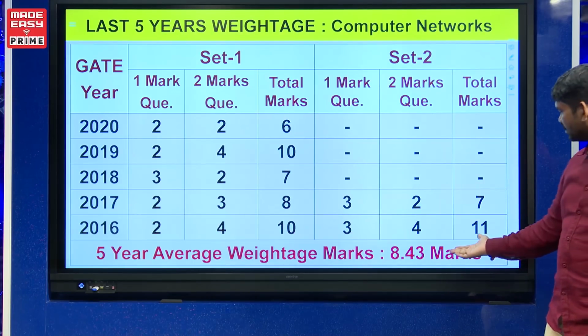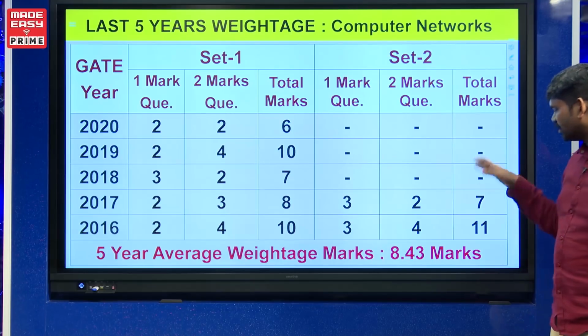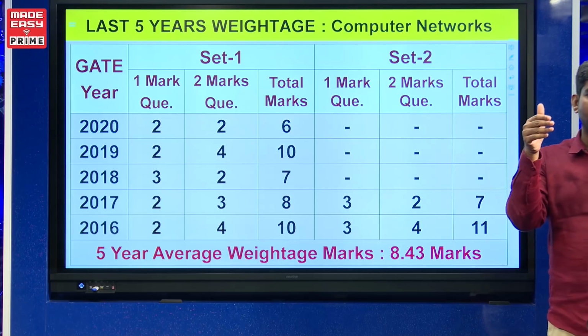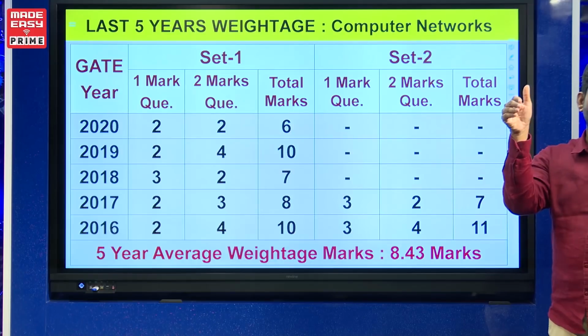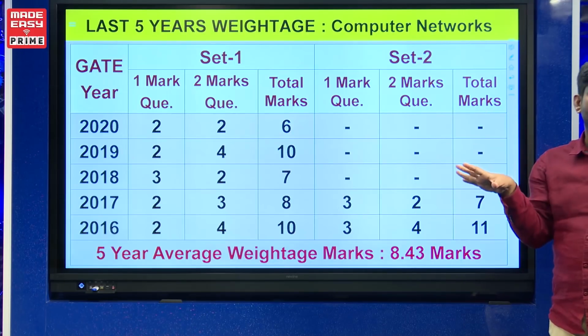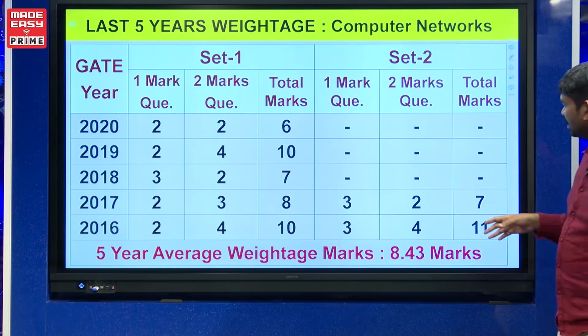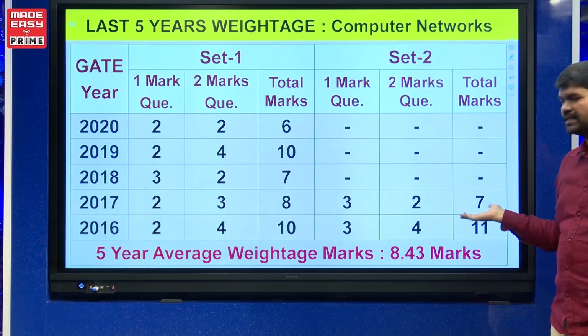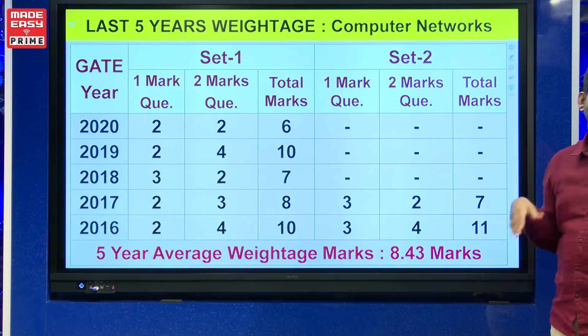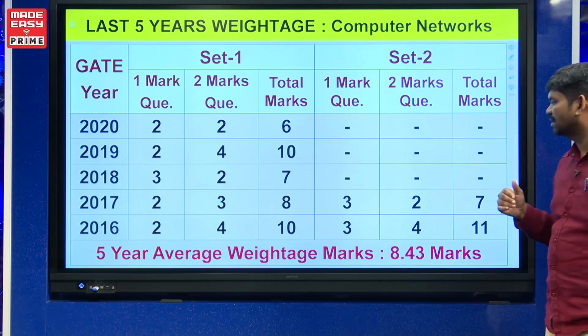You can see the average weightage is 8.43, and most of the questions will be linking between the data link layer and the network layer and the transport layer only, they are asking. I think out of 100 marks, 8.4 means around 9% is in this particular subject. Okay.